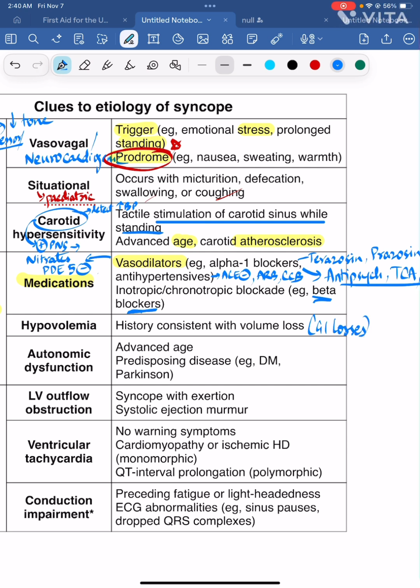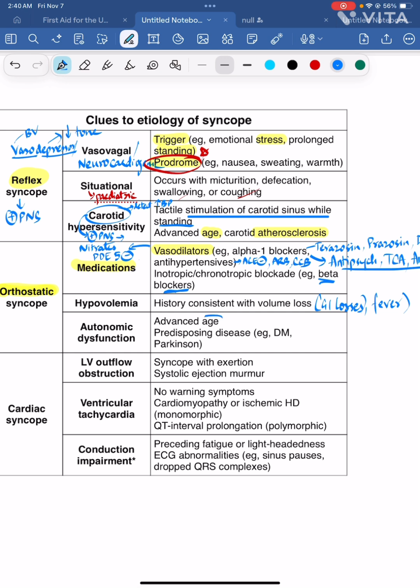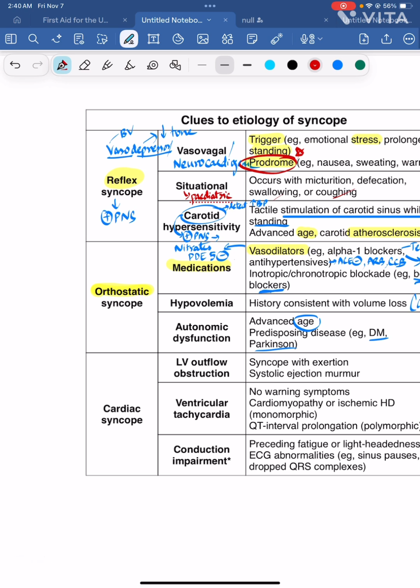Next, hypovolemic causes, you know it's due to GI losses like vomiting, diarrhea, correct? In addition to that, if you are on a fluid restriction, these might cause hypovolemia. Autonomic dysfunction, we know it's due to advanced age. In addition to that, diabetes and Parkinson also cause autonomic dysfunction. These are the causes of orthostatic syncope. And the cause is unclear because both of them might have a prodrome. What you can do is tilt table testing. It is positive in vasovagal syncope.